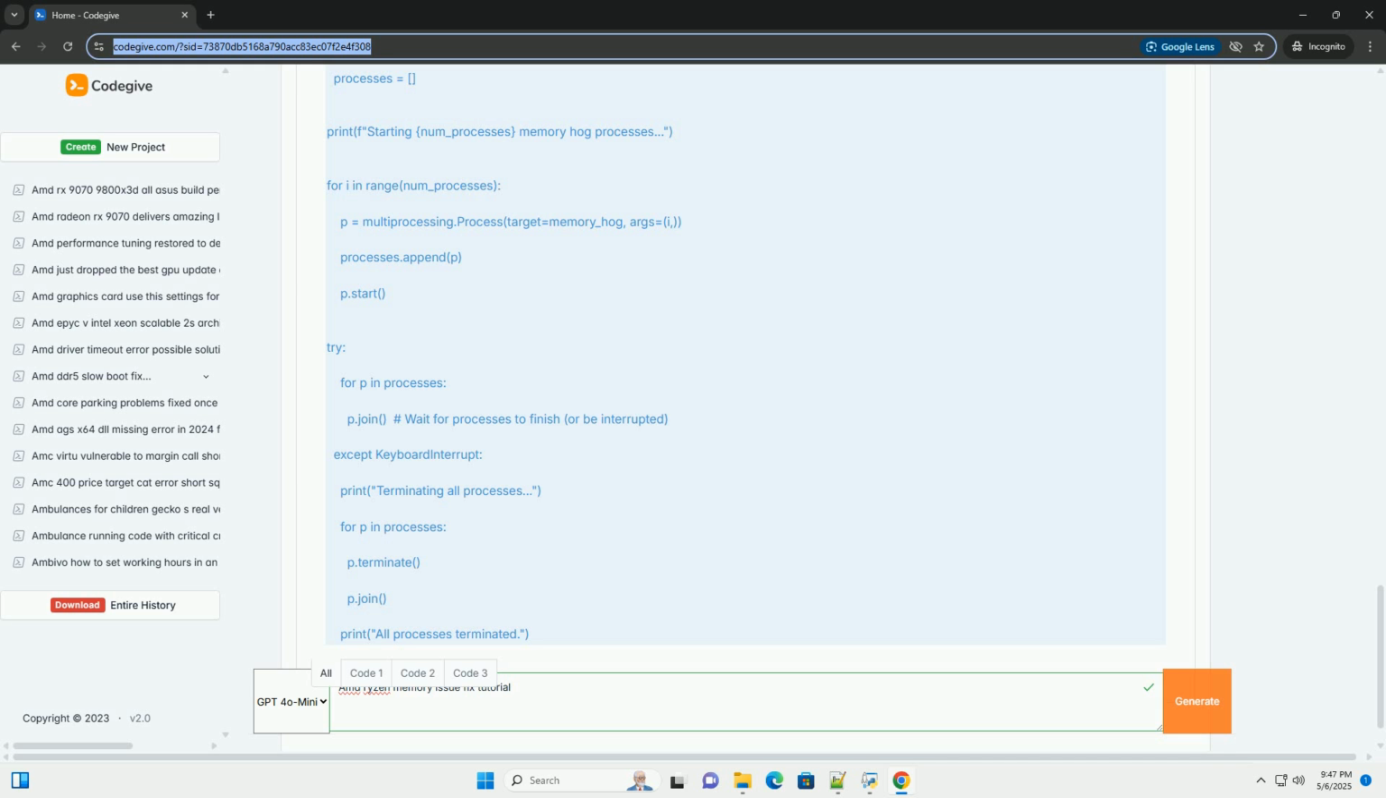Monitor system resources. Use Task Manager (Windows) or top/htop (Linux) to monitor CPU usage, memory usage, and system temperatures during the stress test. High temperatures can indicate a problem with cooling.